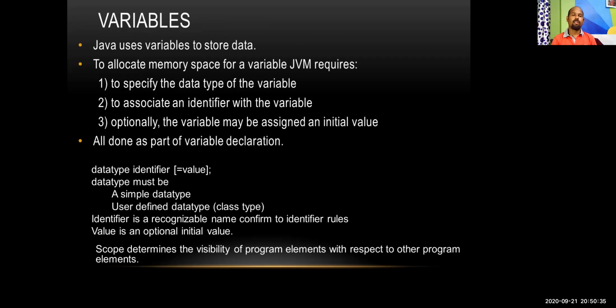Variables. Variables are actually some entity where you can store some data. As I have told you, in programming, variables are implemented using identifiers. In general mathematics, there are two types of things: one is variable, another is constant.